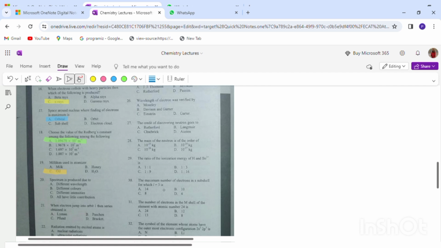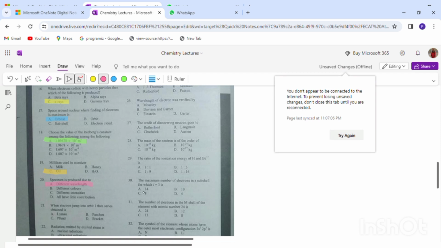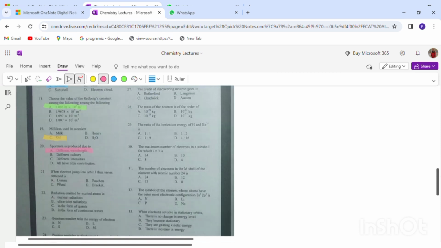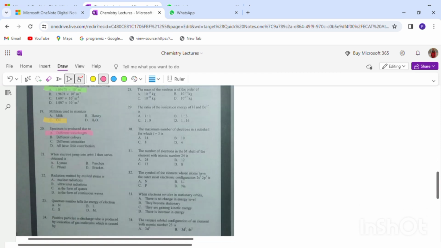20th MCQ. Spectrum is produced due to different wavelengths. When we were discussing hydrogen spectrum, why was there a line spectrum? Since the wavelengths used by the electron to jump to the higher level differ, due to their difference in wavelength there is a production of a spectrum. So our correct option is different wavelength. We are not going with the colors because they are basically electromagnetic waves, which are colorless.